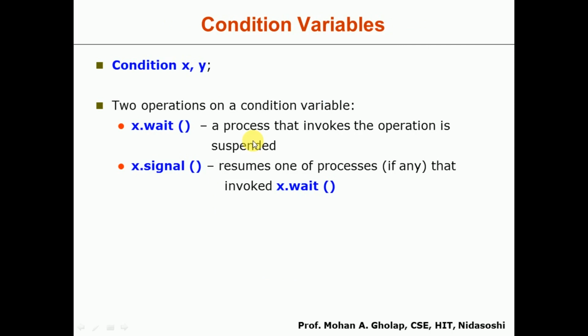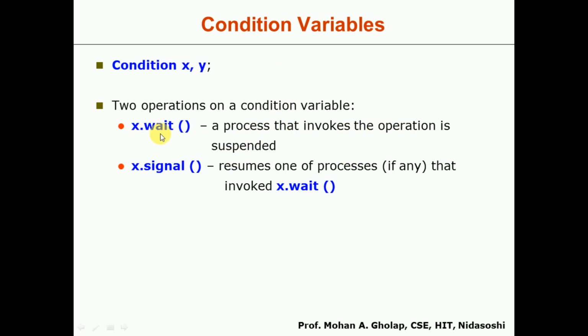Here, in order to implement these monitors, we use two condition variables, that is x and y. There are two operations on these condition variables, that is x dot wait and x dot signal, as we saw in the previous discussion. x dot wait means a process that invokes this operation is suspended, because when a process calls x dot wait, it will be waiting.